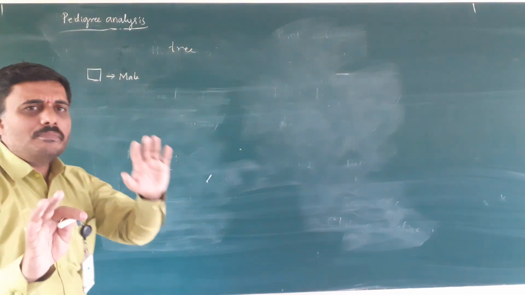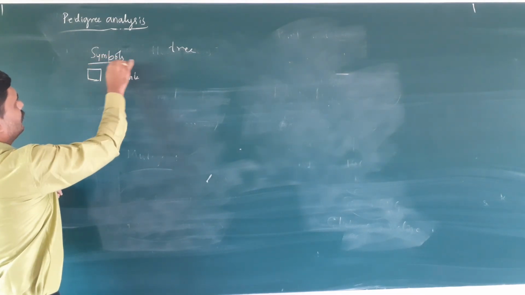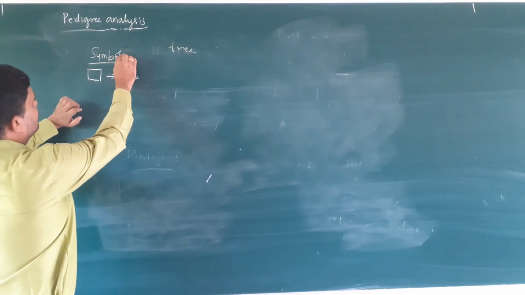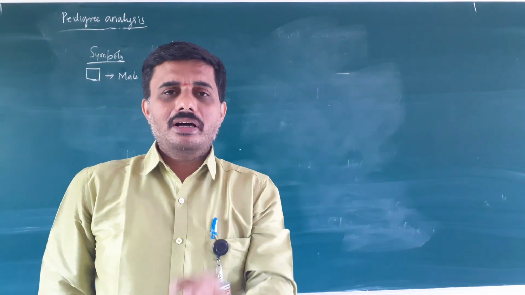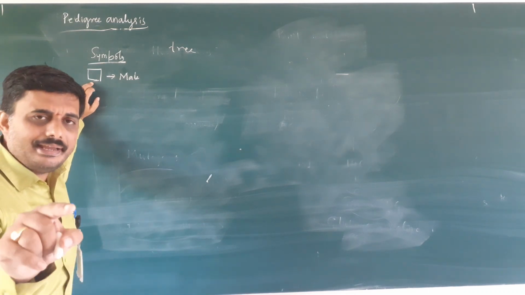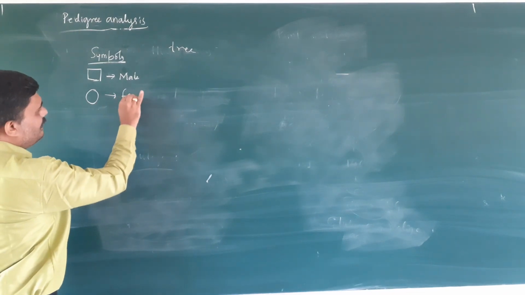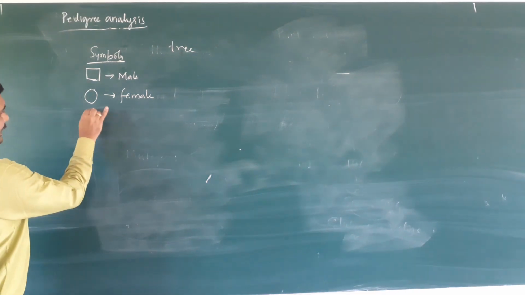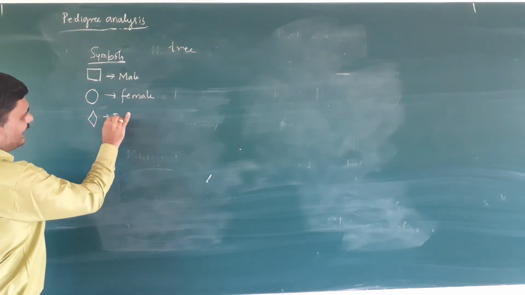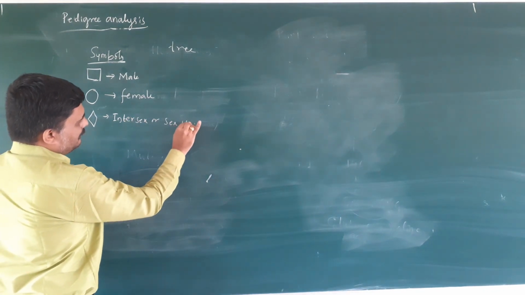The pedigree has certain symbols. To analyze the pedigree, there are many symbols, and these symbols help us to analyze the character. The square always indicates the male individual, the circle indicates the female individual, whereas the diamond indicates intersex or sex unspecified.